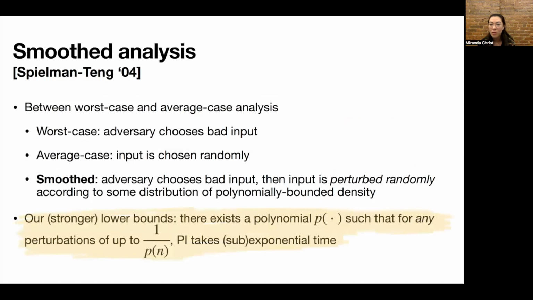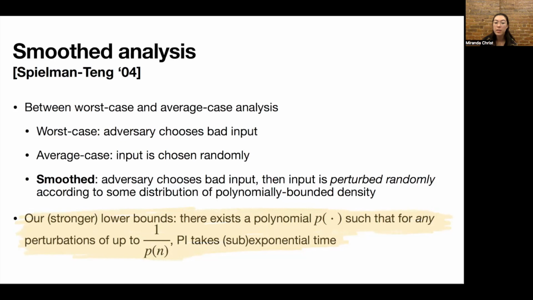So now I'll give you an overview of our main result, which is the sub-exponential lower bound for Howard's policy iteration, where you switch all of the switchable nodes. One thing I want to point out is that our lower bounds are actually stronger than is required just to prove that the smooth complexity is sub-exponential. We actually show that there exists a polynomial p such that for any perturbations of up to 1 over p of n, policy iteration takes sub-exponential time.